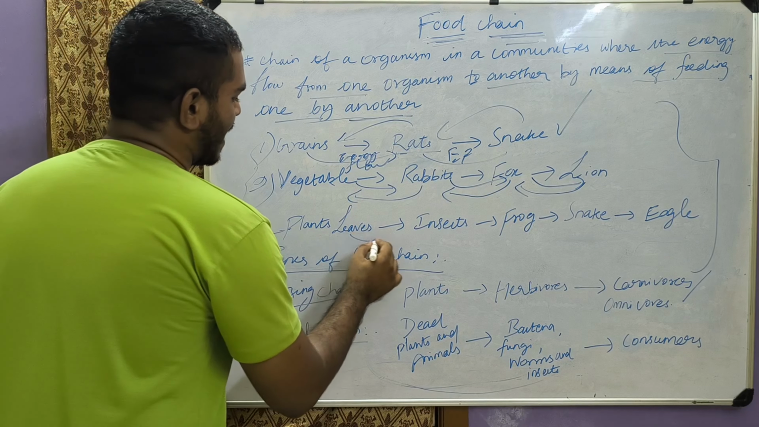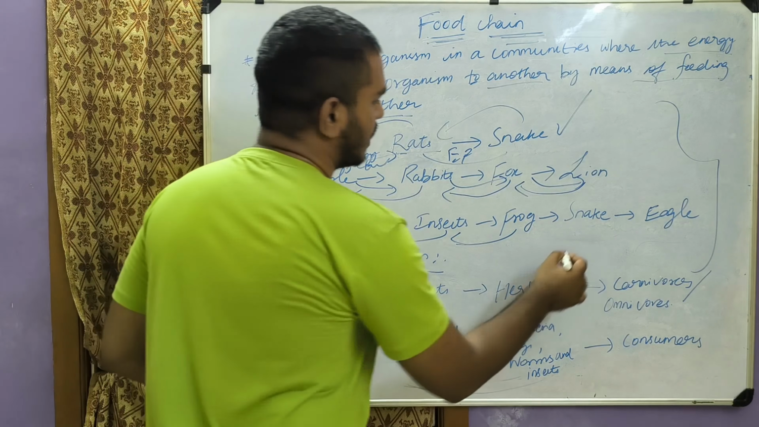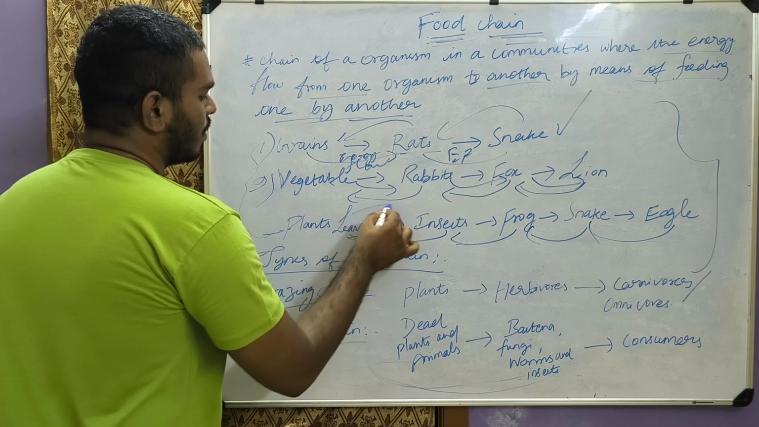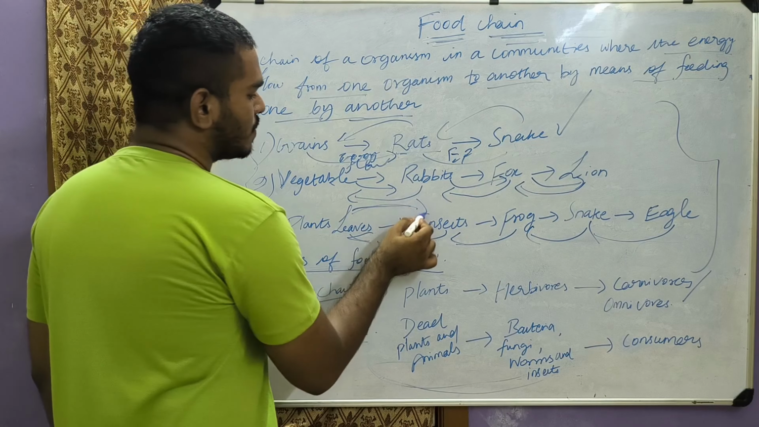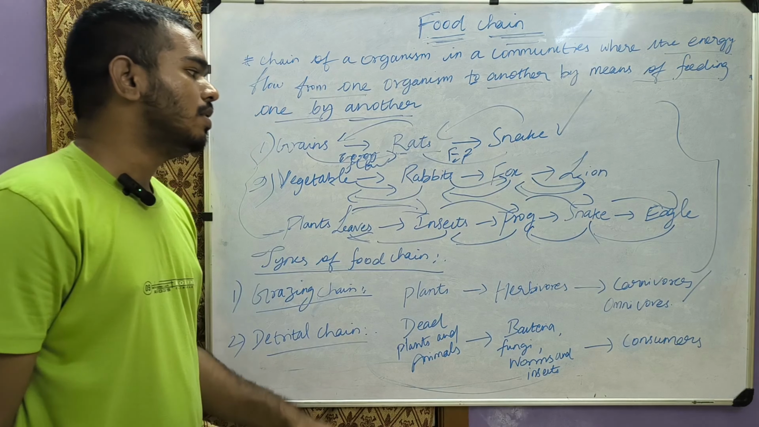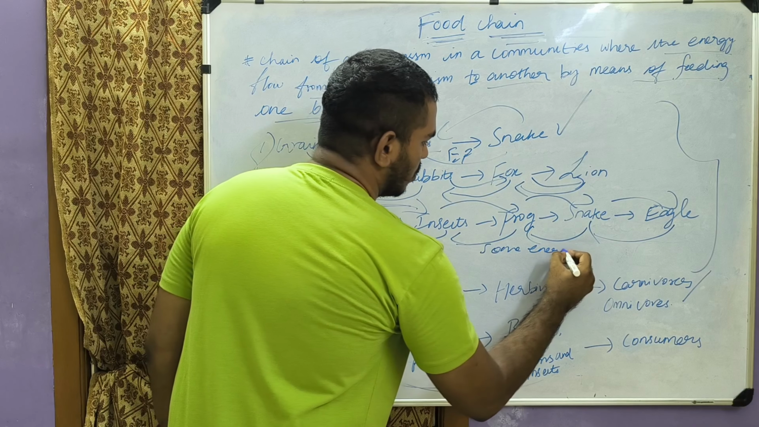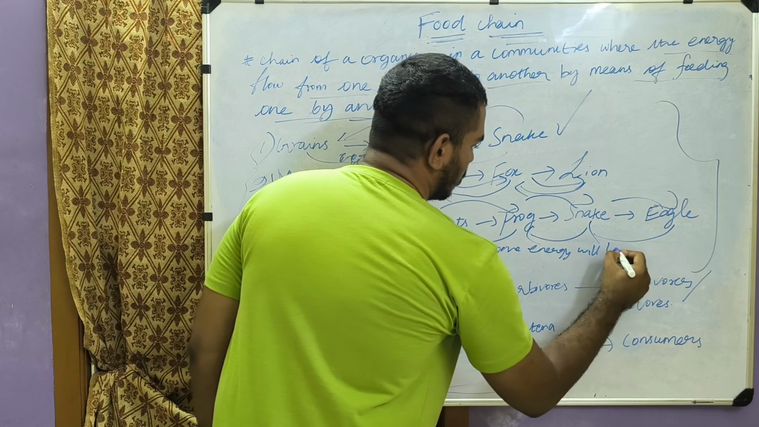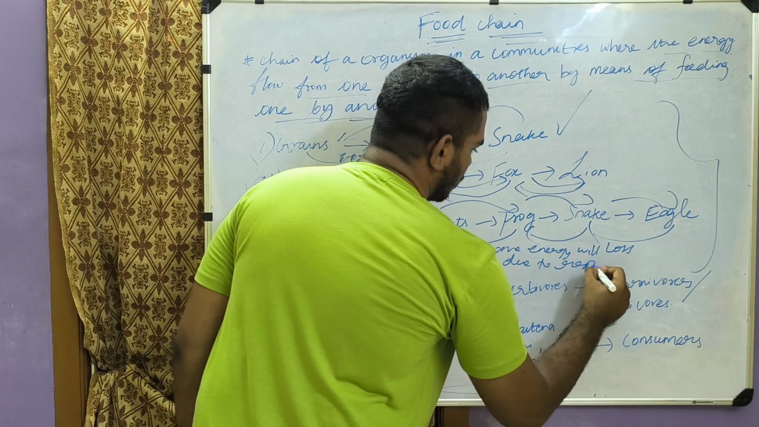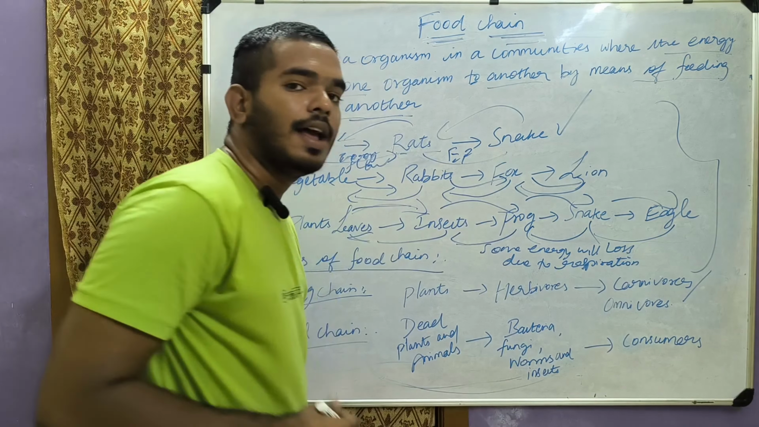Take another example: insect eats plant leaves, then frog eats insect, then snake eats frogs, then eagle eats snakes. So the energy will flow from plant leaves to insects, insect to frog, frog to snake, snake to eagle. Some energy will be lost due to respiration, due to various physical activities.